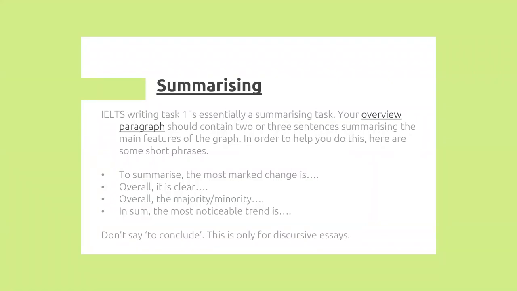So here are some short phrases you can use in your overview paragraph. I will give you the structure as well of how we can write the whole report, and the second paragraph will be your overview paragraph. In this overview paragraph, we are not concluding our report.